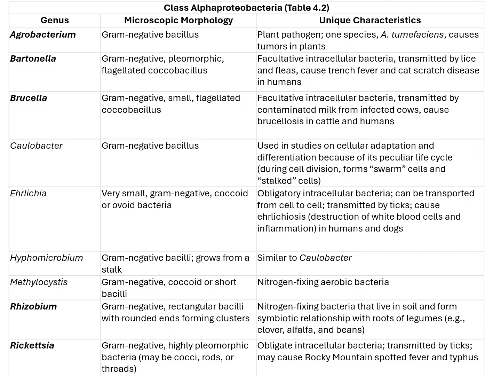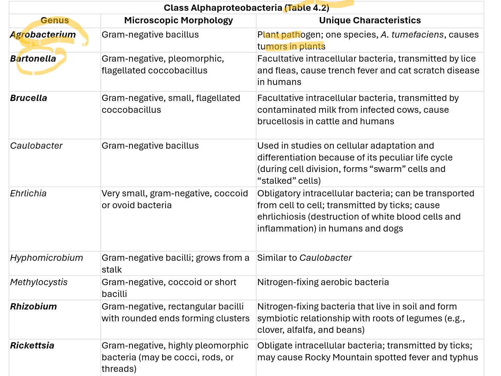Table 4.2 provided to us by the book shows some major important genera of Alphaproteobacteria. There are many others that are not included here. I would like you to know these, but especially the bolded ones. Those are the ones we most commonly see in our other readings and other classes, or that show up in the news. Agrobacterium, the first genus here. This is a plant pathogen and can often cause tumors in plants.